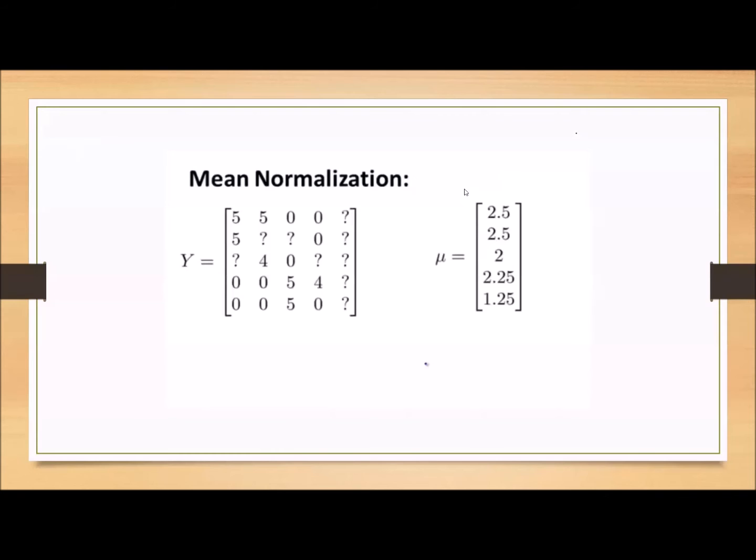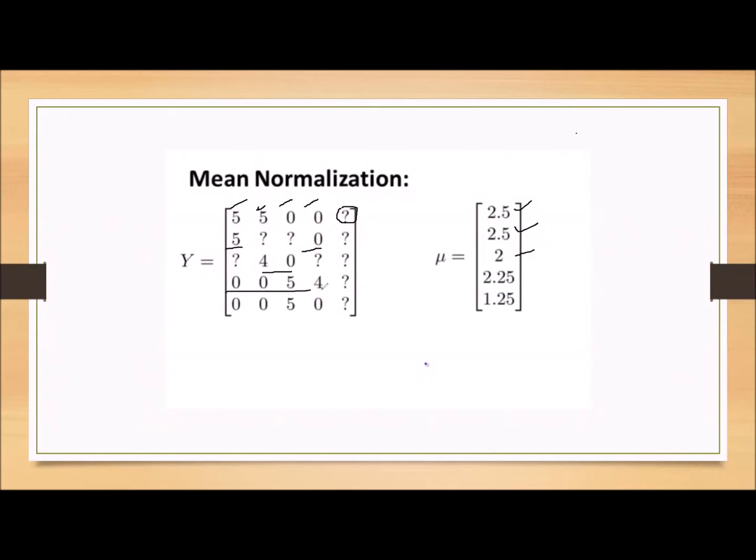What is this mean normalization? First we have to find the mean. We have four elements here. I am calling every rating an element of the matrix, because all ratings are included in the matrix itself. Because we have four elements in the first row, and I am not including the question mark since I do not know its value, we take the average: 5 plus 5 is 10, 10 by 4 gives 2.5. In the second row, 5 plus 0 by 2 is 2.5. In the third row, 4 plus 0 by 2 is 2.